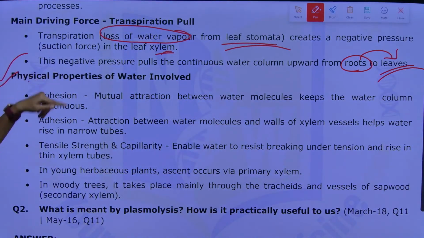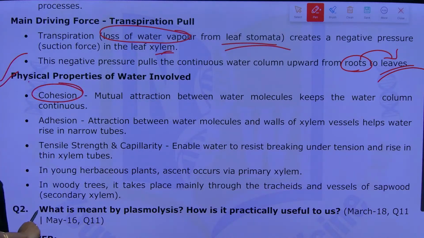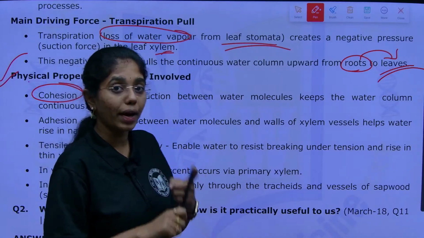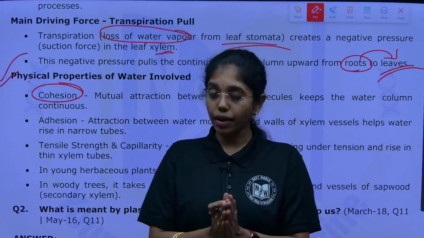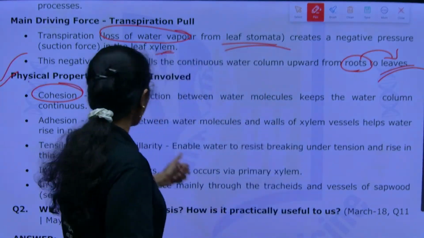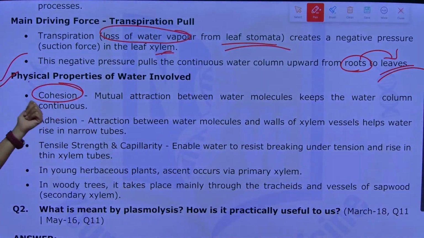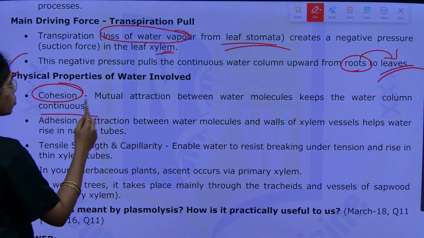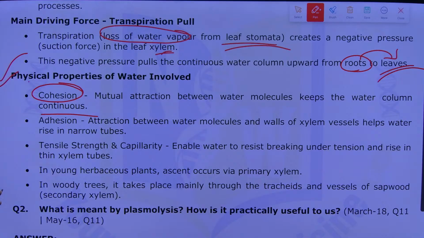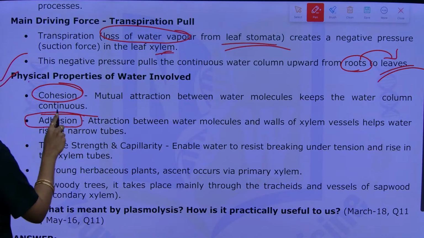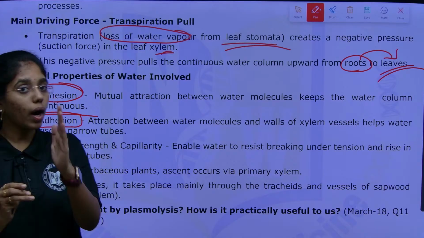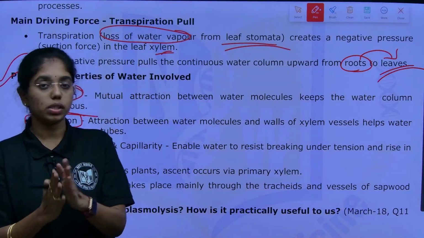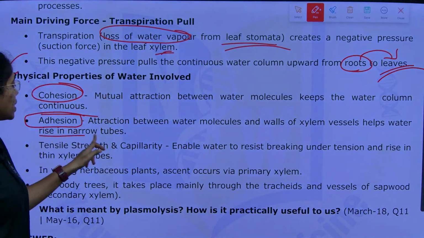Next, physical properties of water involved. What are the physical properties that are involved? First is cohesion. For water movement, cohesion is very important, that is mutual attraction between the water molecules. Mutual attraction between water molecules keeps the water moving continuously. And second is what? Adhesion, that is attraction between water molecules and the xylem vessels. This will help in water rise in the narrow tubes.